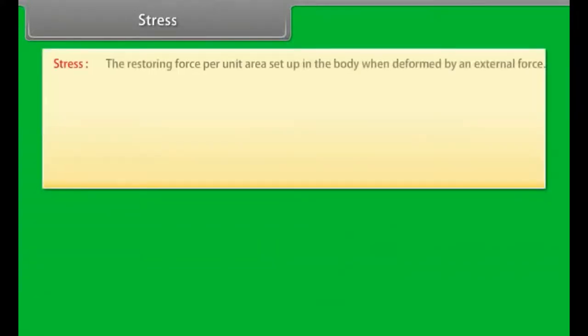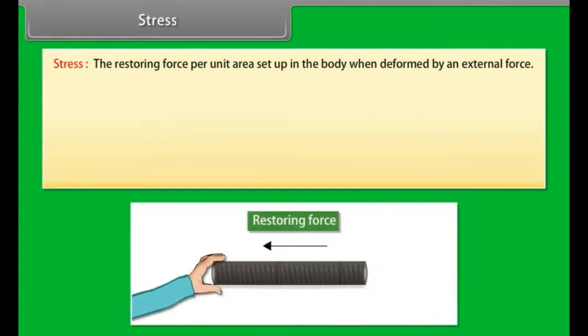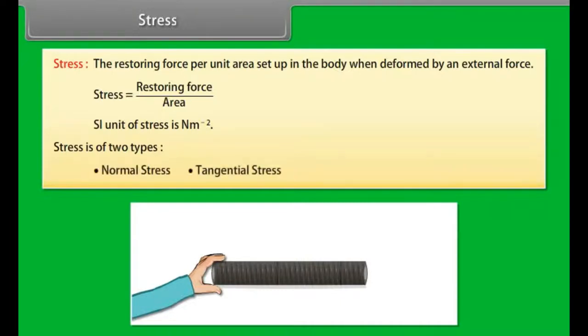Stress. Stress is defined as the restoring force per unit area set up in the body when deformed by an external force. Stress is equal to restoring force upon area. The SI unit of stress is Newton per square meter. Stress is of two types: normal stress and tangential stress.